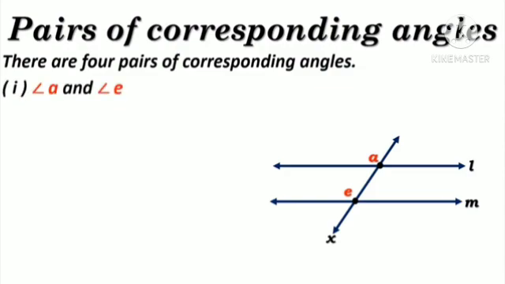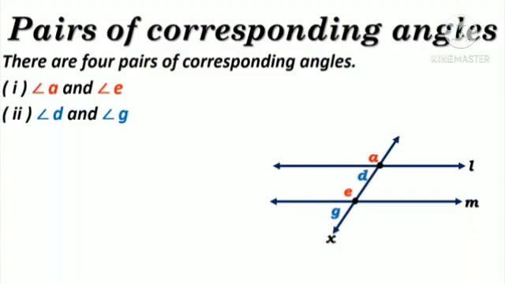Now here we have 2 more angles to the left hand side of transversal X. They are angle D and angle G, and angle D and angle G are the next pair of corresponding angles. So here we saw that there are 2 pairs of corresponding angles to the left hand side of transversal X.